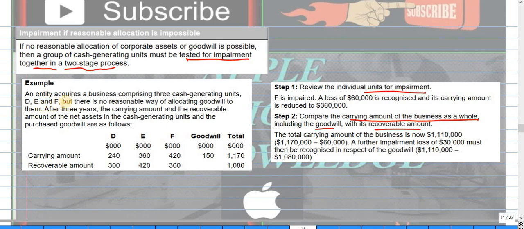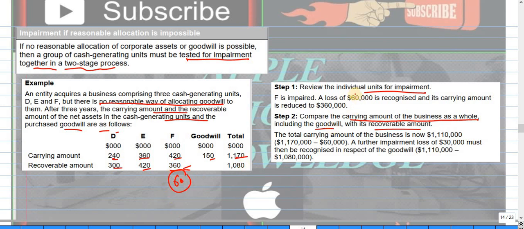If you see here, the example is an entity that acquired a business comprising 3 cash generating units D, E, F, but there is no reasonable way of allocating goodwill to them. So after 3 years, the carrying amount and the recoverable amount of the net assets in the cash generating units will be like this. You see the carrying amount of D is this amount 360, and this is the goodwill, and this is the total amount. Recoverable amount is this. So if you see here, the carrying amount is greater than the recoverable amount of 360. So there is 60 of impairment.